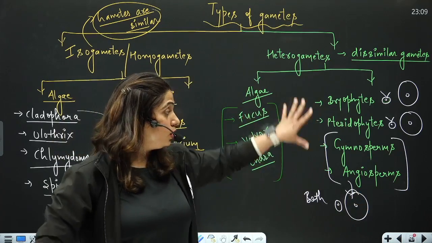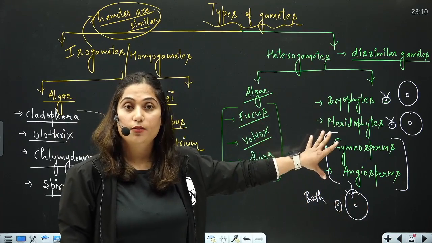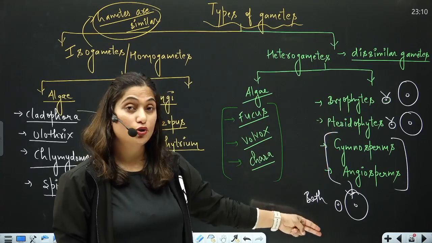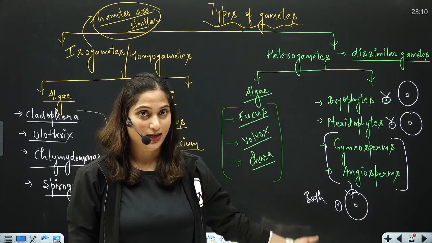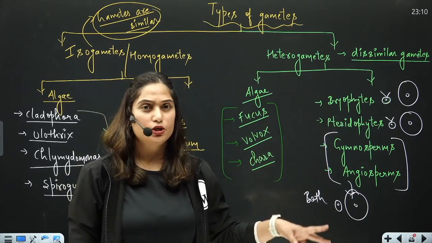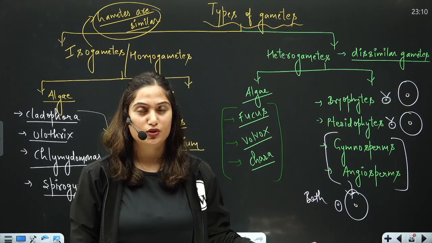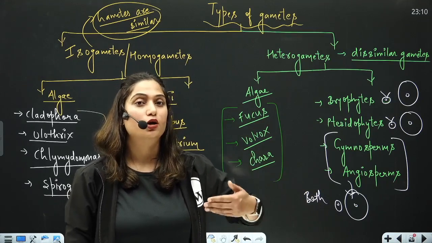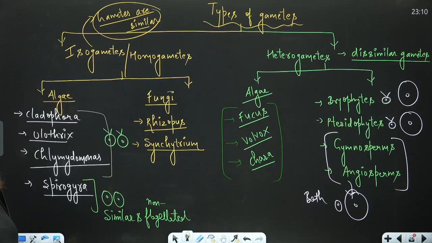In bryo, in all of them, the gametes are dissimilar, but in bryo and pterido, the male gamete is motile, female gamete is non-motile. But in case of gymno and angio, both of the male and female gametes are non-motile. There is one exception in gymnosperm, that is cycas. That is why it is also called a living fossil. Otherwise, generally, in all gymnosperms and angiosperms, both the gametes are non-motile. Clear? So this slide is very important. Direct question comes from this slide. I hope you got it.